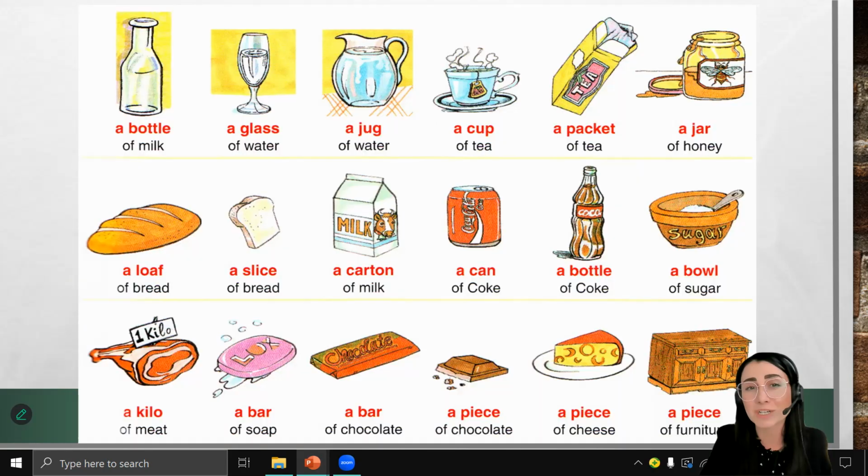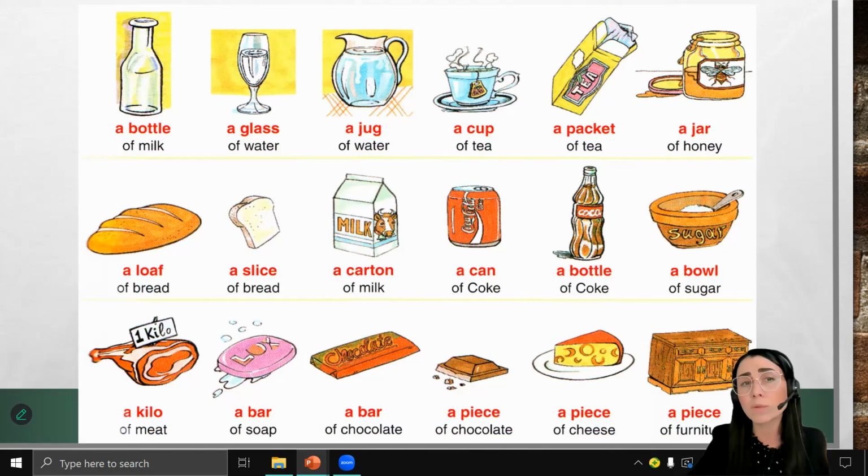Take a look at these pictures. All these nouns in the picture are uncountable. That's why we use some other words to tell how much of things we have. For example, milk. It's not possible to say I had 2 milks today, right? Milk is uncountable. But you can say I had 2 glasses of milk. You cannot say I drank 5 waters. No, but I drank 5 glasses of water. When you come to the store, you don't say give me 3 meats. You say give me 1 kilo of meat or 3 kilos of meat.